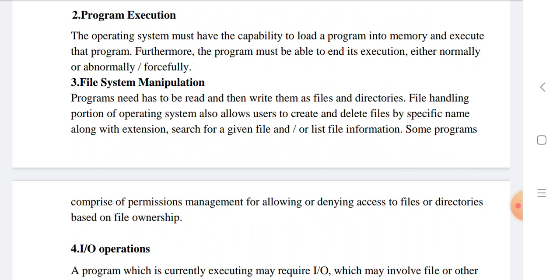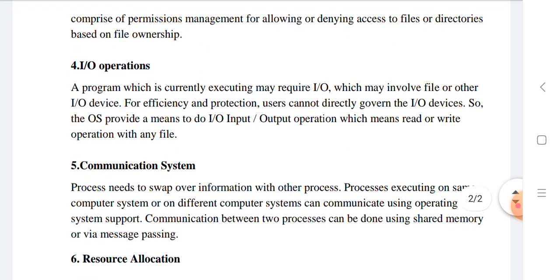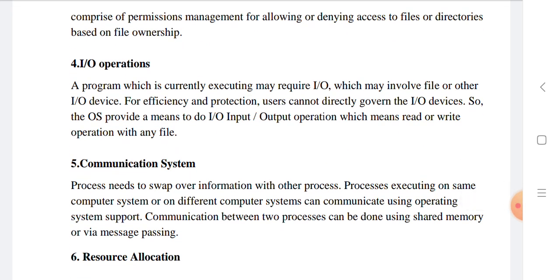File system manipulation. Programs need to read and then write files and directories. The file handling portion of the operating system also allows users to create and delete files by specific name along with extension, and search for a given file or list of files information. Some programs comprise permission management for allowing or denying access to files and directories based on file ownership.